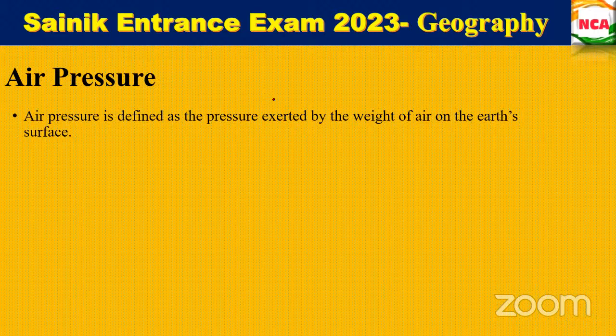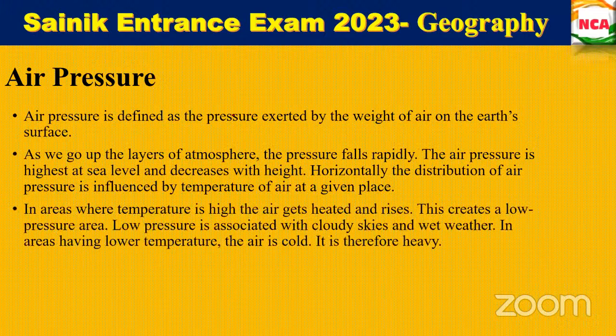In some areas the air will get heated up and rise, right? If the temperature is high, the air gets heated and rises. So at last, what will happen? A low pressure area will be created in that region.